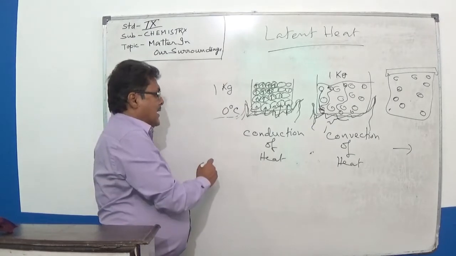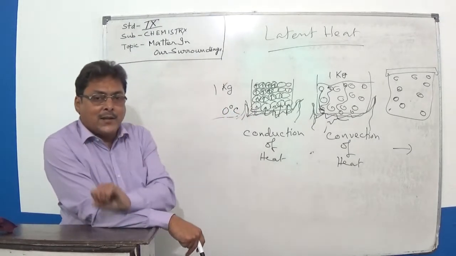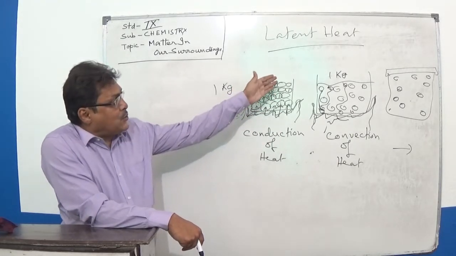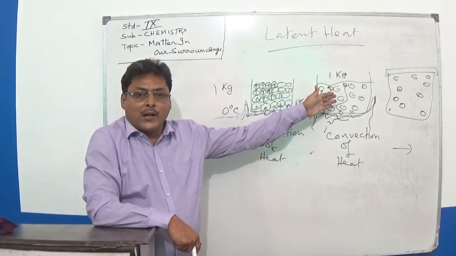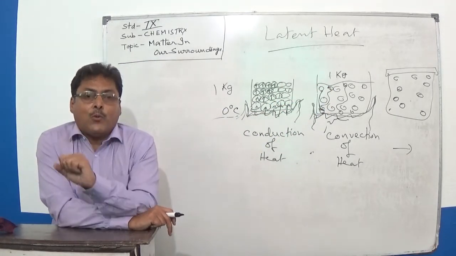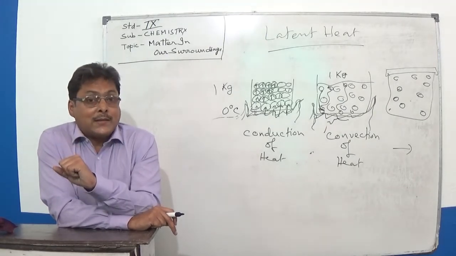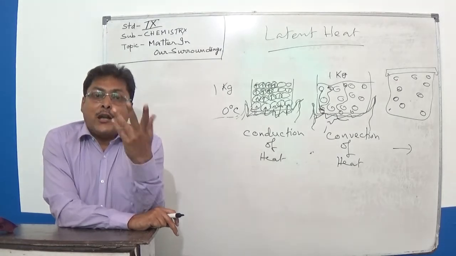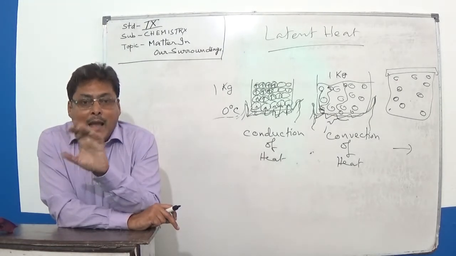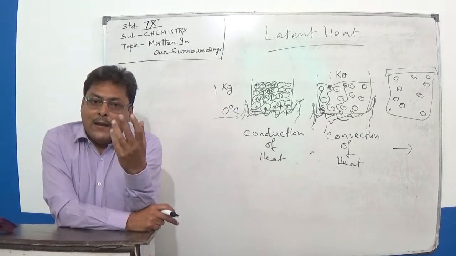To reach 0 degree Celsius it needed heat, and we went on heating it until it is totally liquefied into water. But that extra heat will not show on your thermometer. The temperature will remain 0 degree Celsius. Where has this extra heat gone? It is hidden. And that's why this hidden heat is called the latent heat.